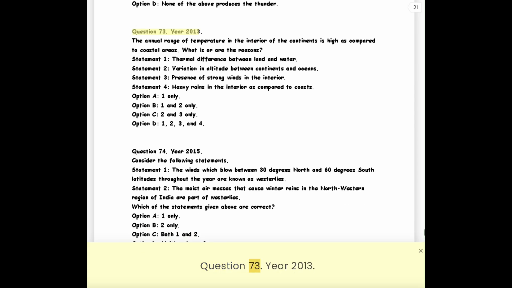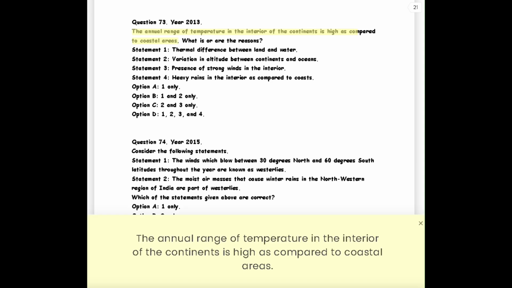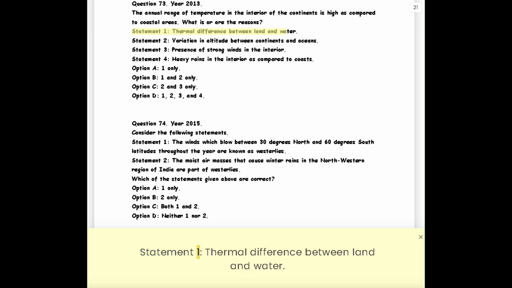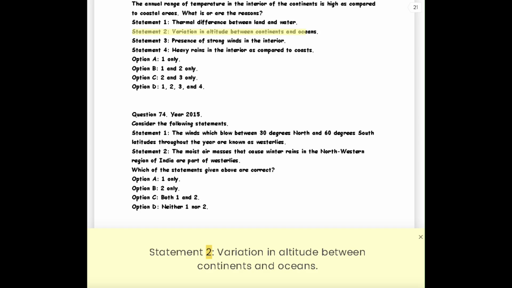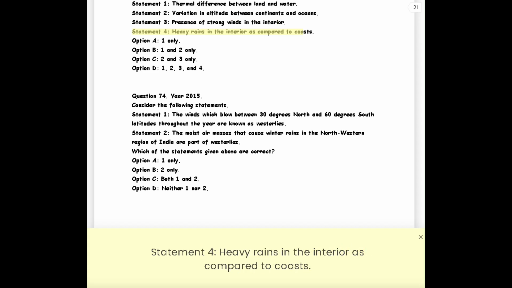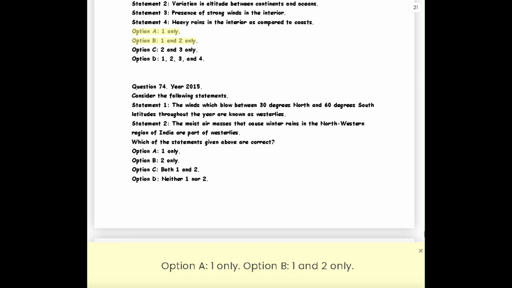Question 73. Year 2013. The annual range of temperature in the interior of the continents is high as compared to coastal areas. What is or are the reasons? Statement 1. Thermal difference between land and water. Statement 2. Variation in altitude between continents and oceans. Statement 3. Presence of strong winds in the interior. Statement 4. Heavy rains in the interior as compared to coasts.